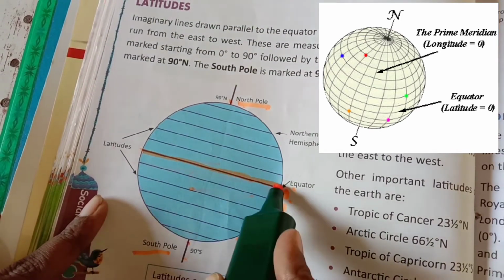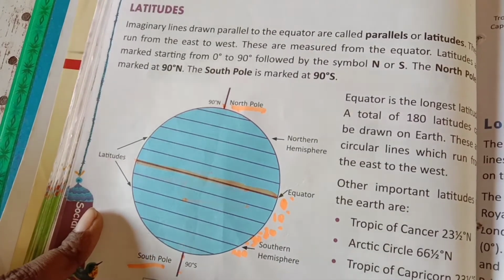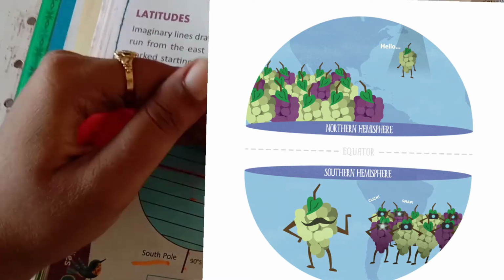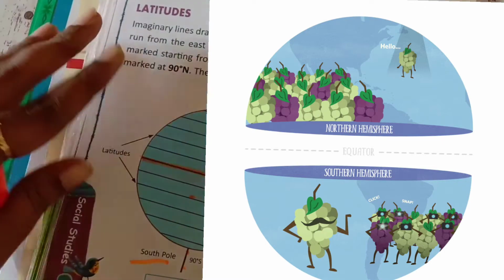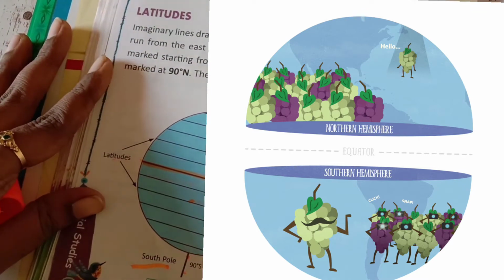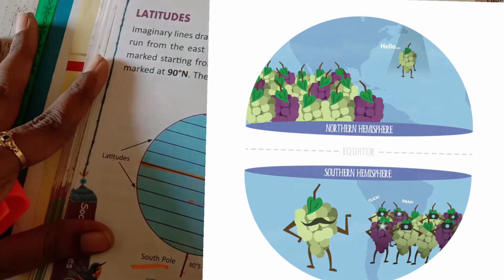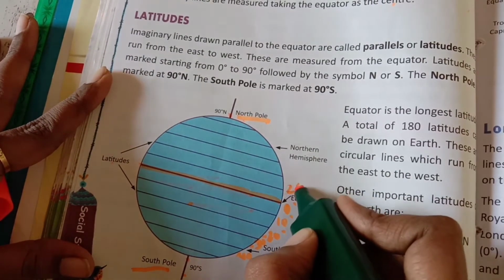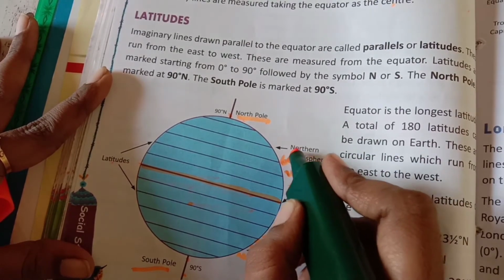This line is called the equator, which equally divides the Northern Hemisphere, the upper part where the North Pole is, and the Southern Hemisphere. The Northern Hemisphere has 90 degrees and the Southern Hemisphere also has 90 degrees. For example, here 20, 40, 60.